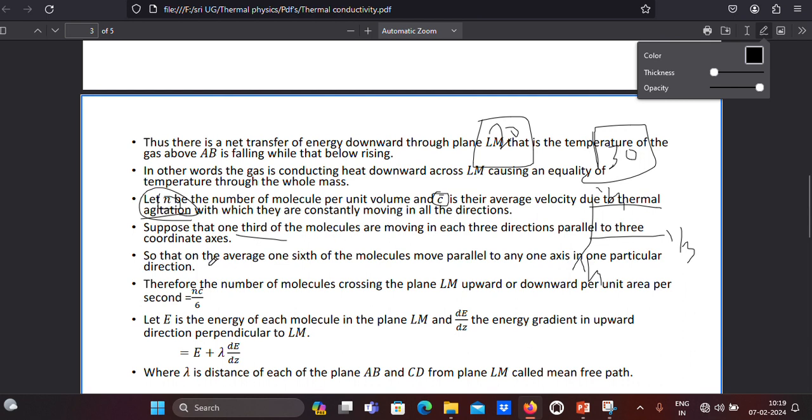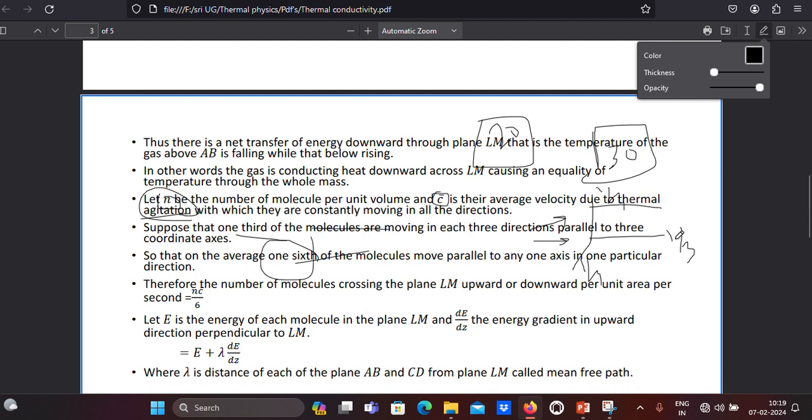Here again we are taking an average. On average, the molecules move parallel to any one axis in one particular direction. On average means certain molecules may have greater speed and certain molecules lesser speed, so I am taking an average. On average, how many molecules travel in each direction?